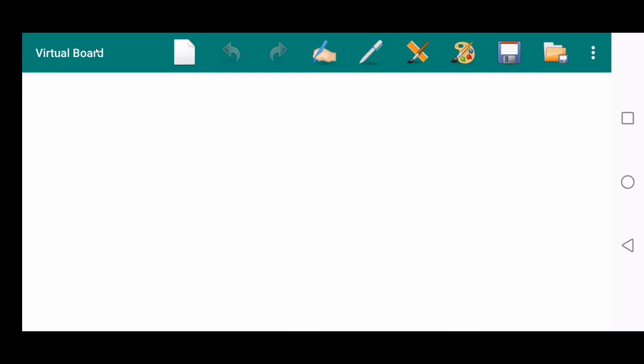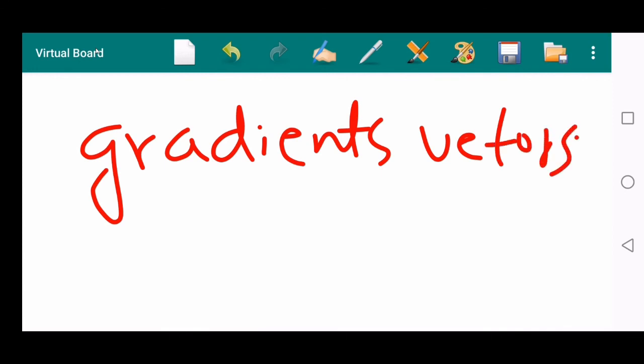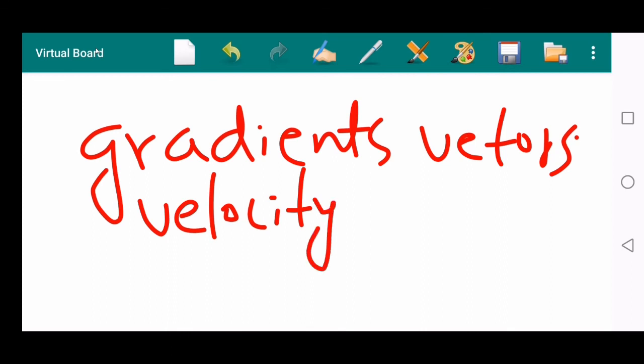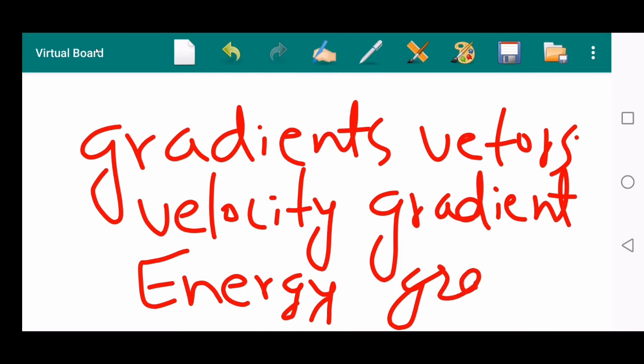And similarly, if you see the word gradient, gradients are also vectors. Like velocity gradient, it is a vector. And similarly, we can take energy gradient. Energy gradient is also a vector. So if you see the word gradient, you have to know that it is surely a vector quantity.